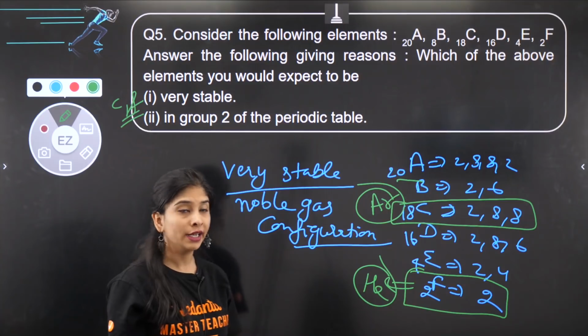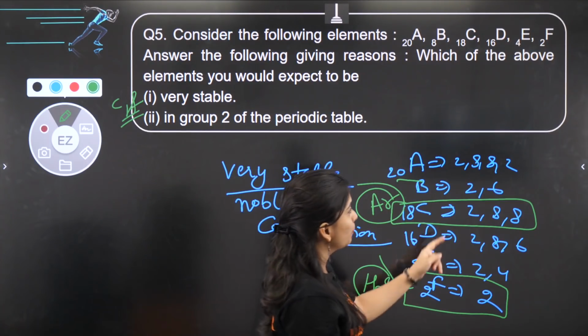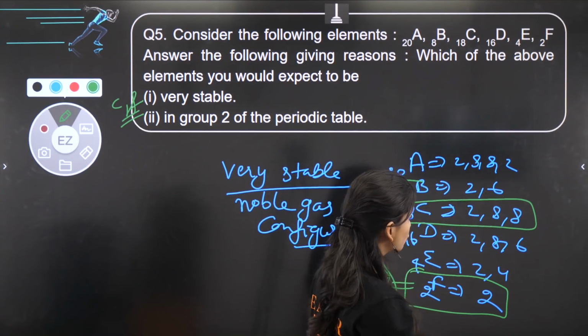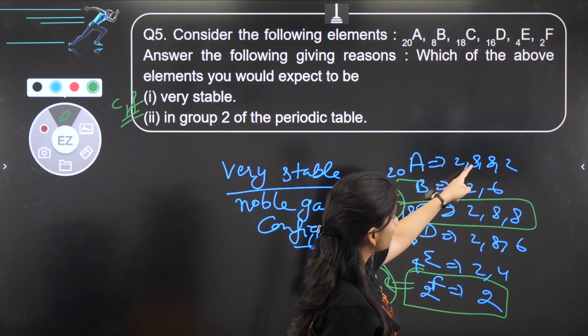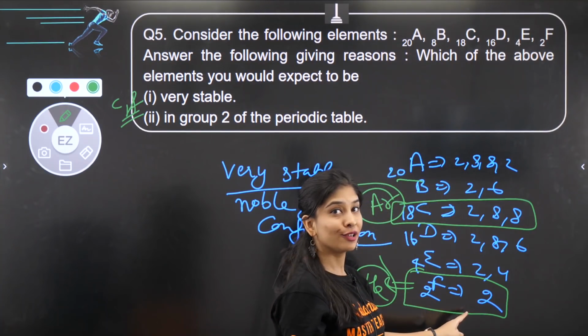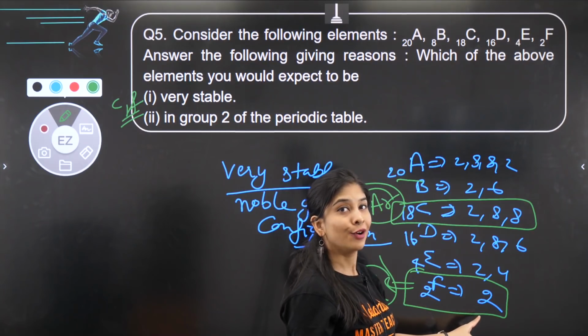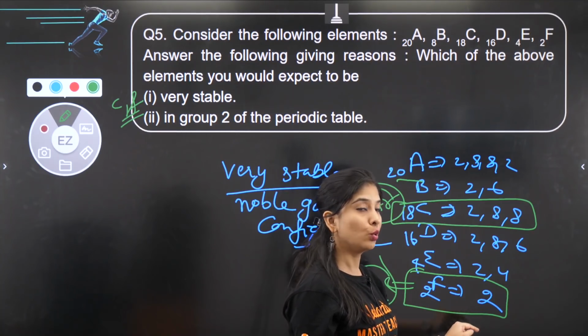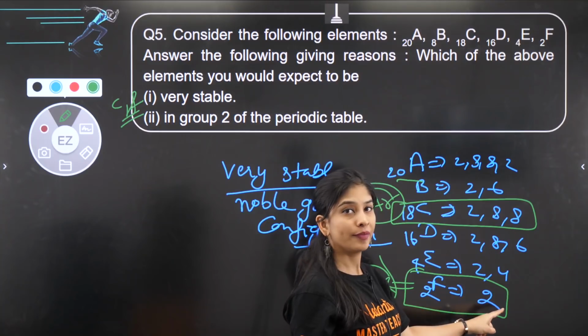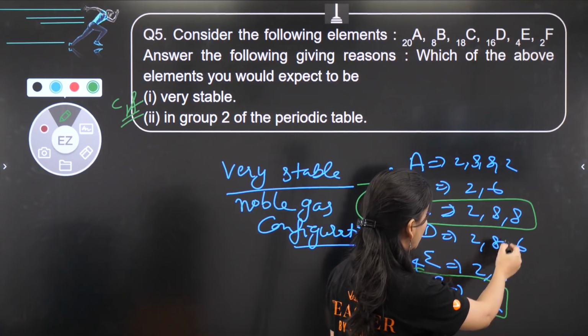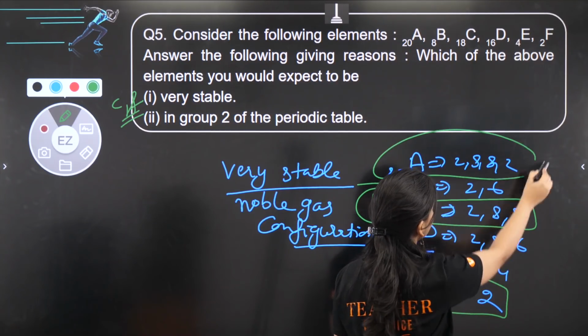group 2 of the periodic table. So if I talk about group 2, that means valence electron 2. So don't say this is also group 2, because that's noble gas configuration, okay? Valence electron 2 is not there. You can't donate 2 electron from this shell, okay? So it is this only.